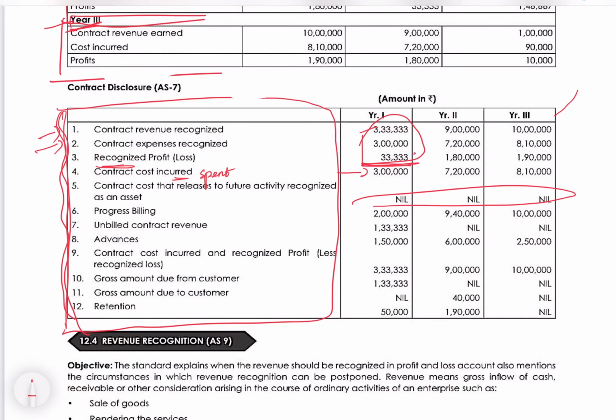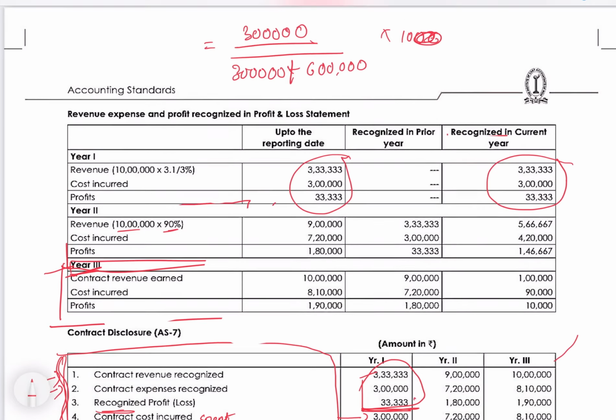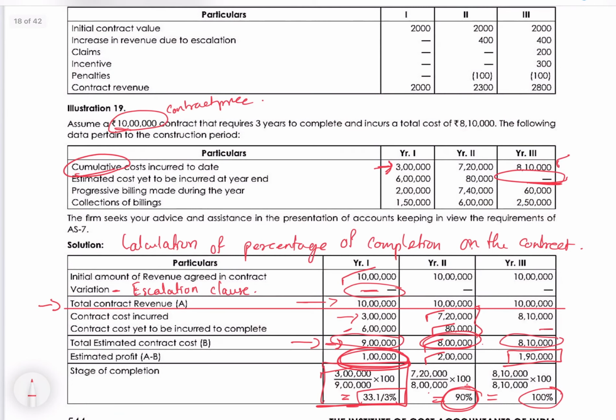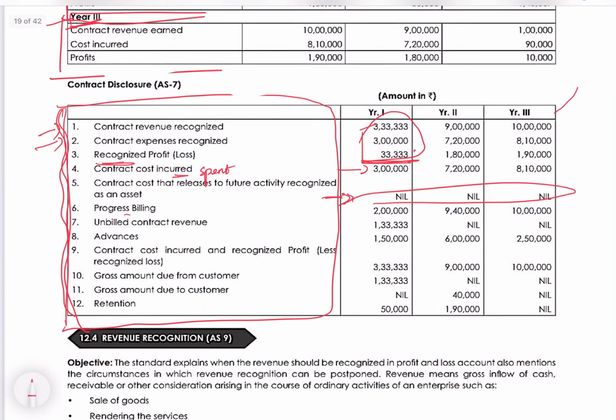So you have to remember this list and present it in the same way. If any figures are not there in your question, you may write nil, like this one is not there in this question. Progress billings are given in the question here: 2 lakh, 7 lakh 40, 60,000. That itself will appear here.